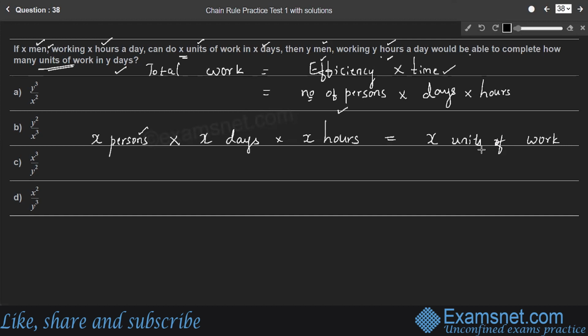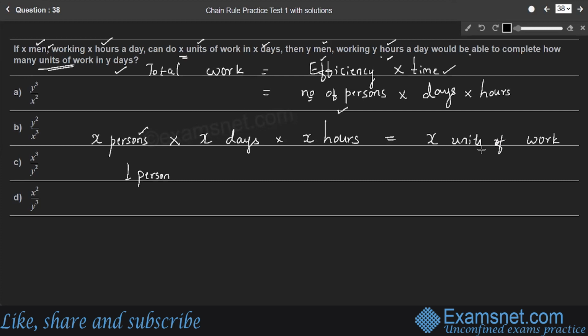They are asking that. Before going to Y units of work, we'll consider one person. If X persons can do X units of work, what is the unit of work done by one person? One person can do X by X, 1 unit of work, you can say.